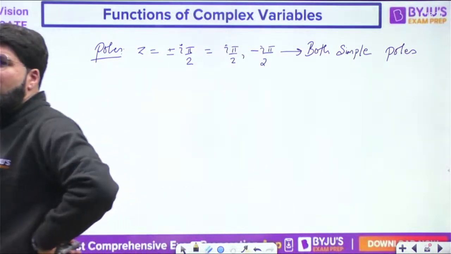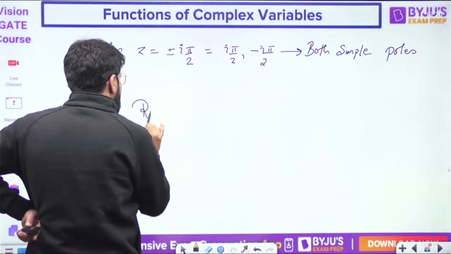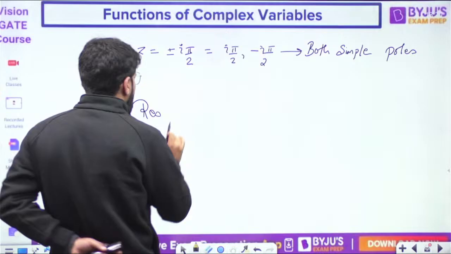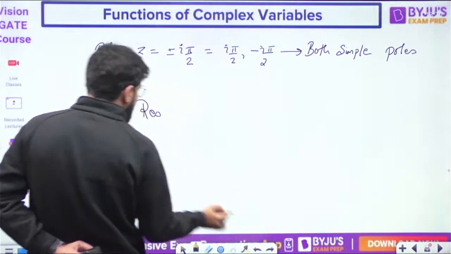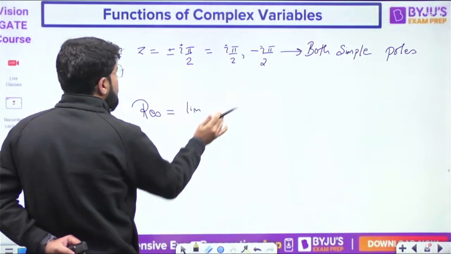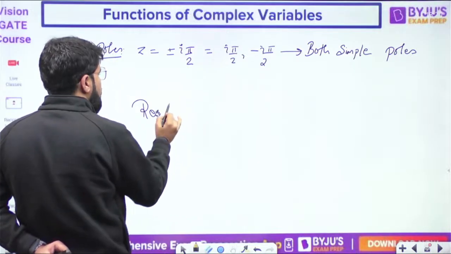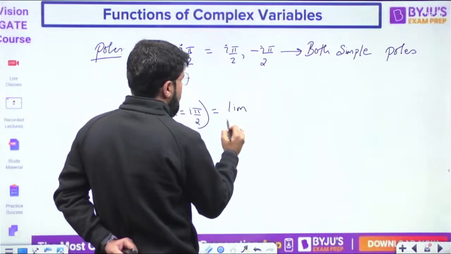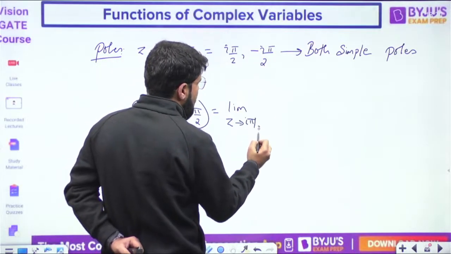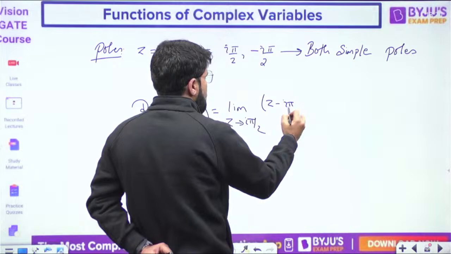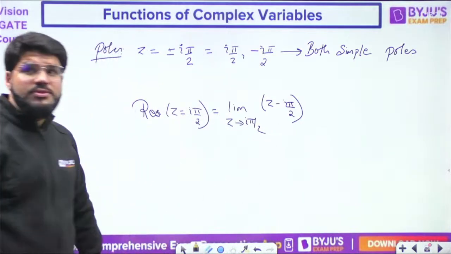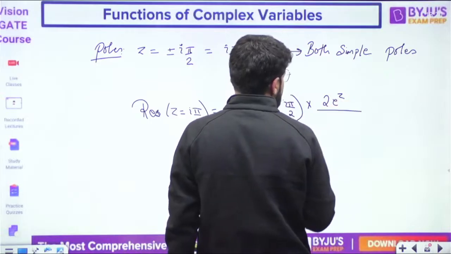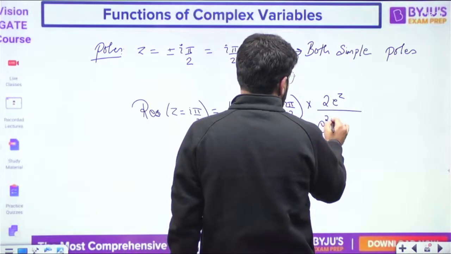Now look, what problem will come here? The problem: what is the residue? The residue for a simple pole is given by the formula. Let us take any one pole. Let us take the residue for z equal to I pi by 2. That is given by the formula limit z tending to I pi by 2 of z minus I pi by 2, that is z minus a, times f(z). What is the f(z)? 2 e raised to the power z upon e raised to the power 2z plus 1.